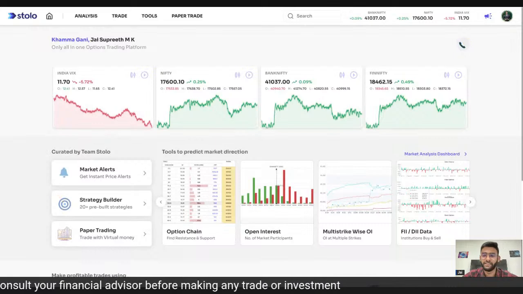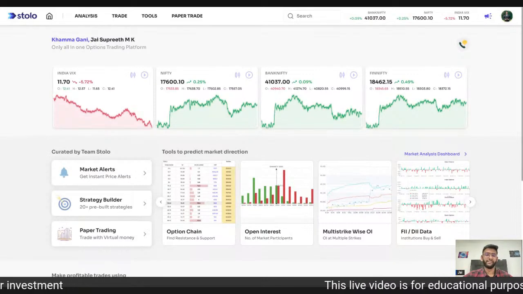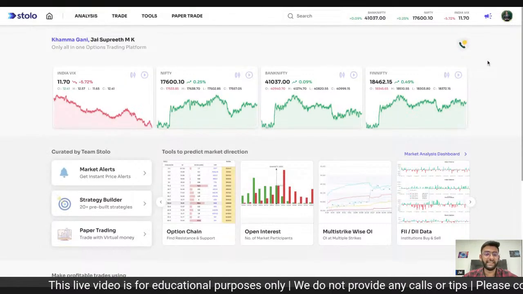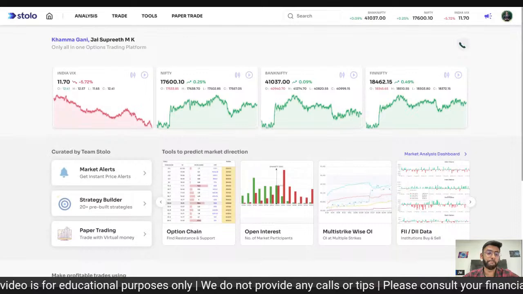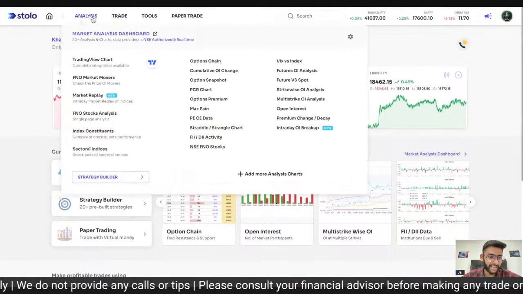Usually if the repo rate does increase, it's very bearish, because obviously the interest rates, everything would increase everywhere, right? So this does have a direct impact on the banking sector. So we shall look at that as well today, right?